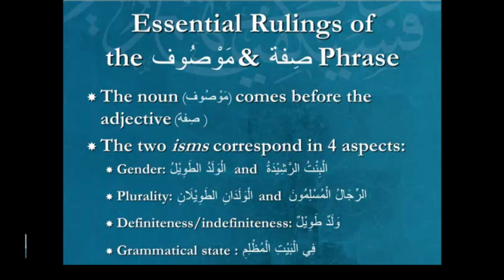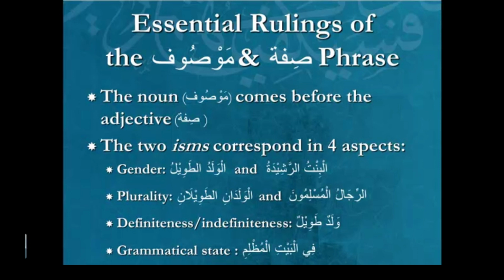The fourth aspect in which the two will correspond is that their state would be the same. So if you look at the example on the screen, fil bayt al muslim, al bayt means house. The translation of the structure is in the dark house. So fi is inducing the kasra at the end of the word al bayt. It's a governing agent, and al bayt would be in the state of jar.